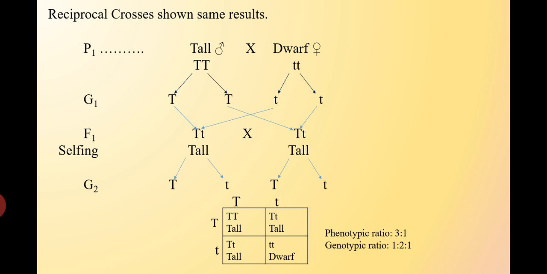When these gametes are put in the Punnett square, it is observed that one progeny is homozygous tall, capital T capital T. Two progenies are heterozygous, capital T small t, and the last one is dwarf, that is small t small t. So the phenotypic ratio was 3:1 and the genotypic ratio was 1:2:1. So one is homozygous tall, two are heterozygous tall, and one is homozygous recessive.